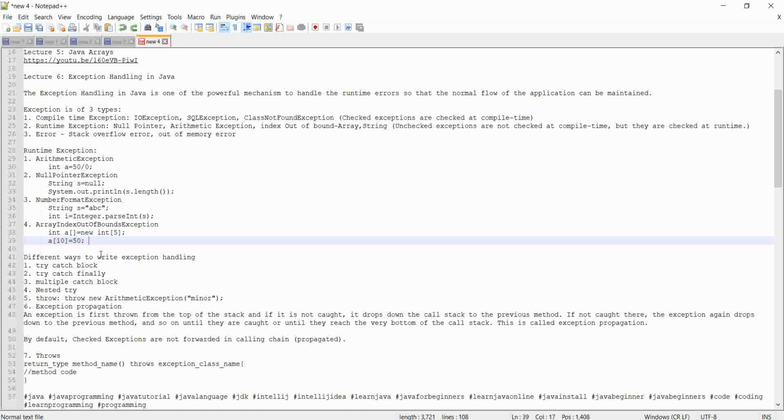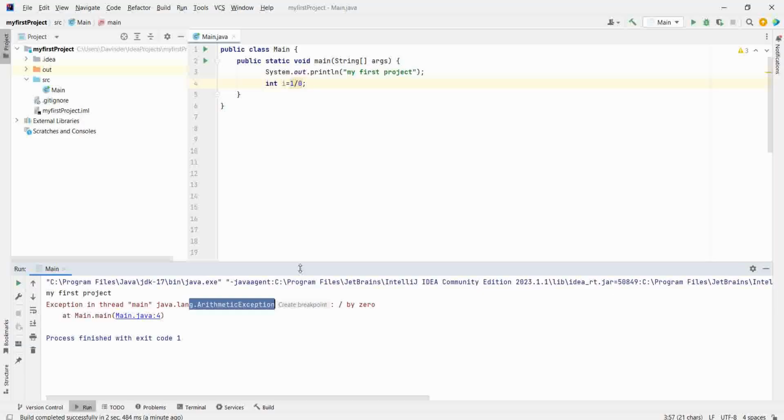Now, there are several ways to handle this exception. One is try catch block. What is try catch block? You will write anything in try, and whenever the exception comes, it will be handled in the catch block. Let's see this.